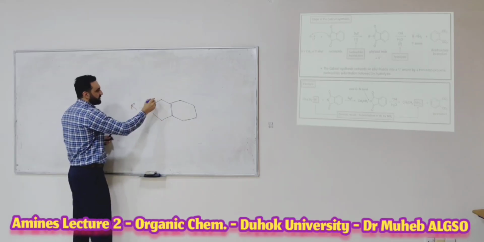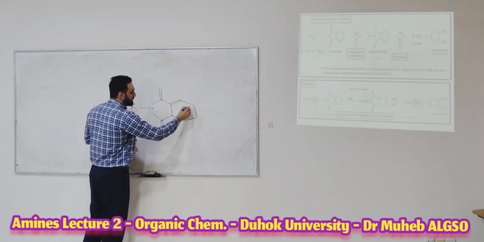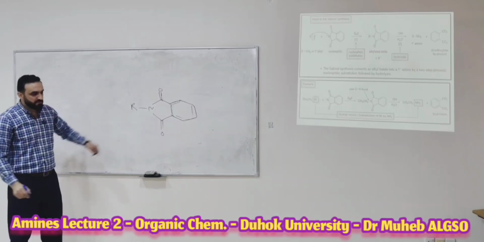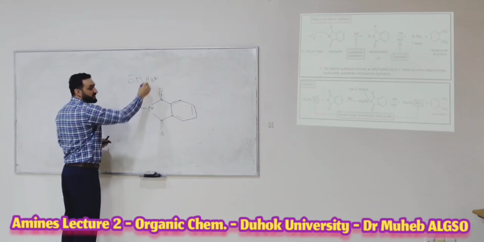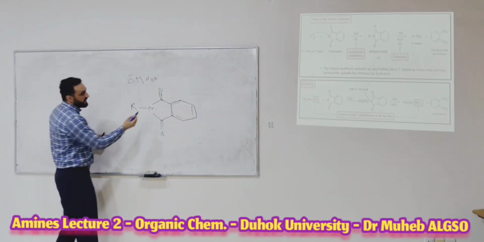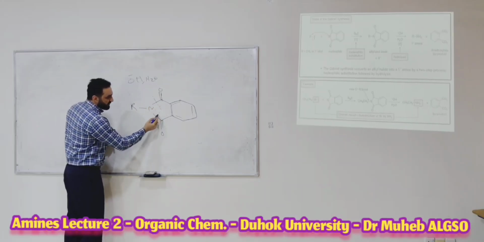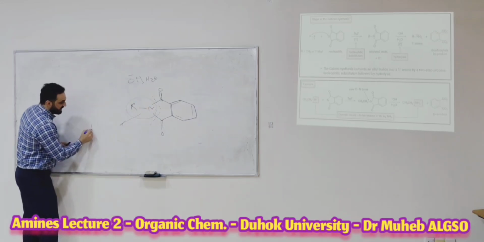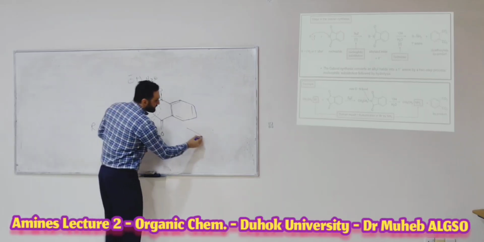Now this R group, and this oxygen and this oxygen. This is the alkylated imide, and with base and water, hydrolysis in basic medium, what happens? The bond between nitrogen and carbon will break down, and this one will also break down, to give this part, which gives you the primary amine, and this part gives you